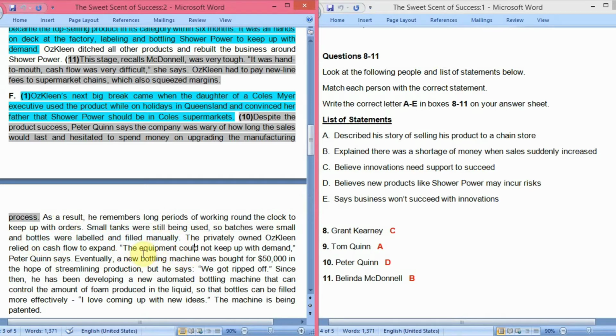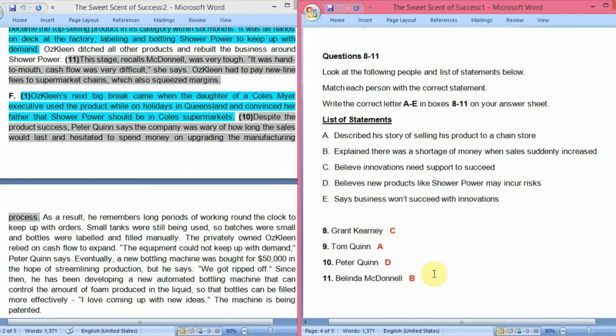Finally, when the equipment could not keep up with the demand, they purchased a new bottling machine for $50,000, but then they got ripped off. They were charged too much for this bottling machine. So there were risks involved and they knew about it. And who says this? Peter Quinn. So definitely the answer to the 10th question would be D.